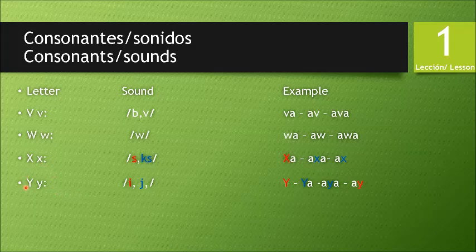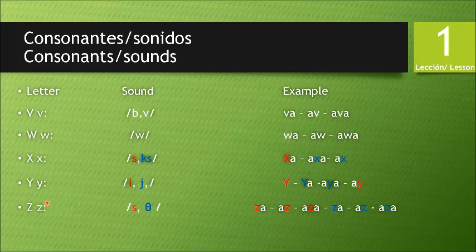Another letter would be J, with sounds E or J. For example, the letter alone would sound E, that is translated to ant. The other sound, J, is frequent at the beginning or in the middle of vowels, ja, aja, and at the end of the words it could sound I, E, I.